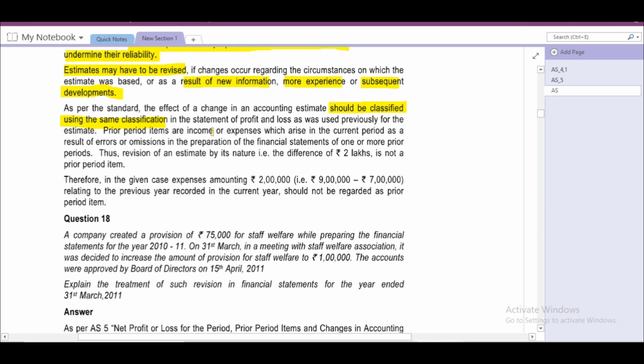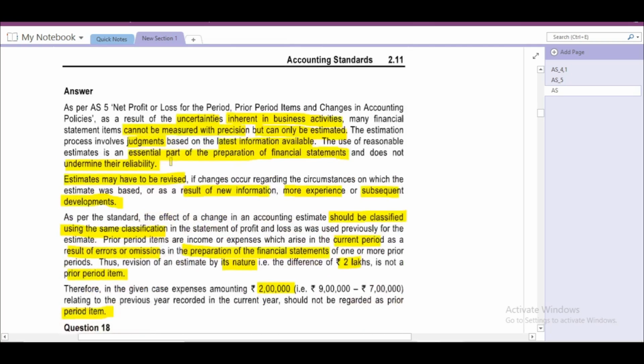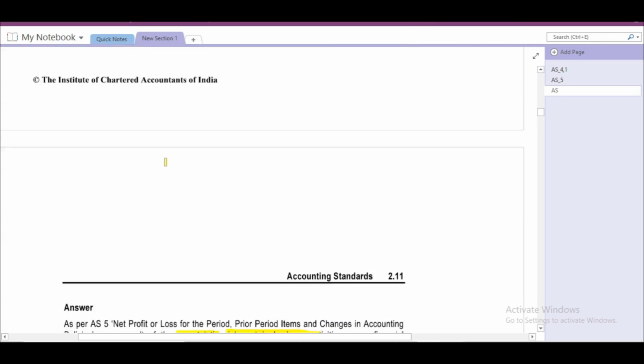Prior period items are income or expenses which arise in the current period as a result of errors or omissions in the preparation of financial statements of one or more periods. Thus, the revision of an estimate, by its nature, the difference of 2 lakhs is not a prior period item. Therefore, in the given case, expenses amounting to 2 lakhs is not a prior period item. It is relating to the previous year but recorded in the current year, and should not be recorded as a prior period item. That is what they have written. This is about question number 17.